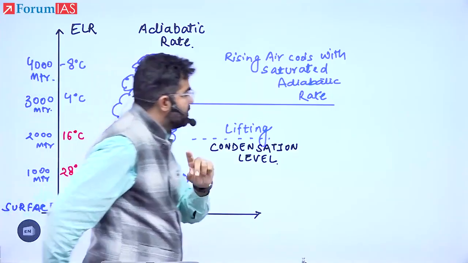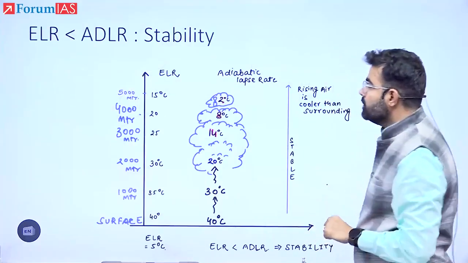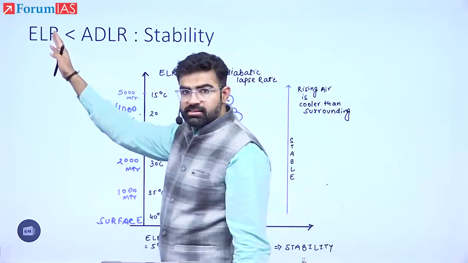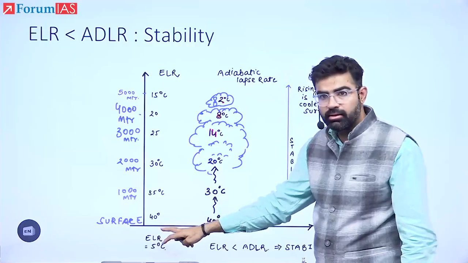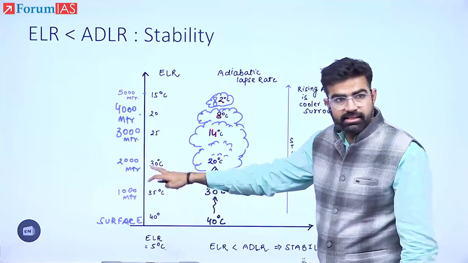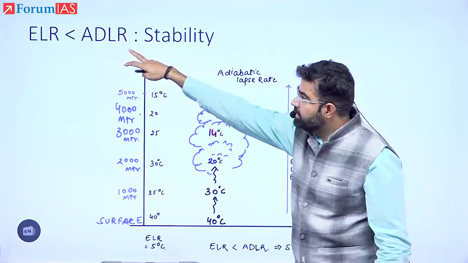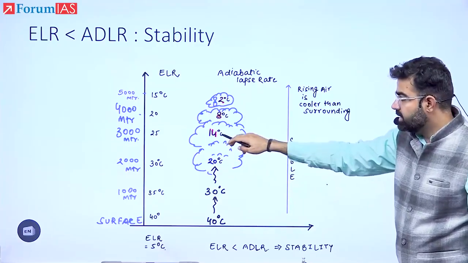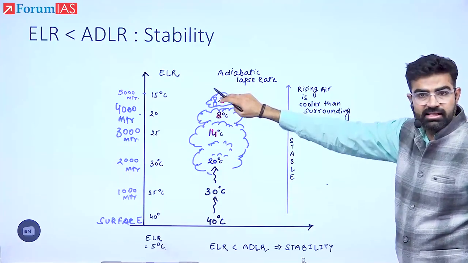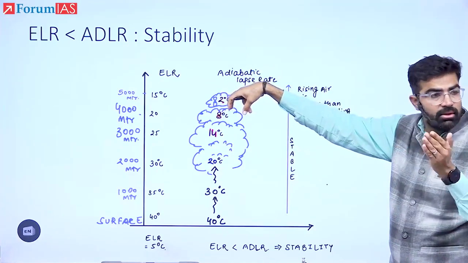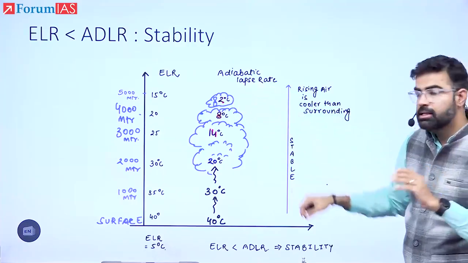Now I will show you some cases. See here now. One case when ELR is lesser than ADLR. What do you understand by that? The environmental lapse rate is lesser. See here, with every 1 kilometer, the temperature is only changing by 5 degrees C. Can you see that? 5 degrees C is the ELR. Whereas I am assuming ADLR is greater. ADLR again 10, 10, and then what will happen? 6 around, and then 6 around, and then 6 around. Why? Because of moisture has been released, or we can say because of latent release of the condensation energy. Yes or no? Yes.